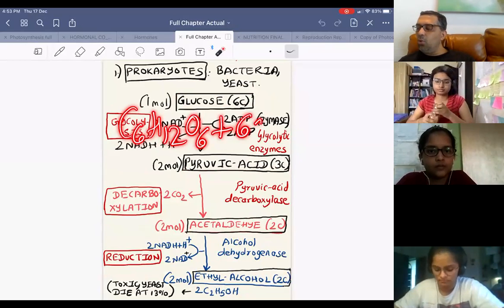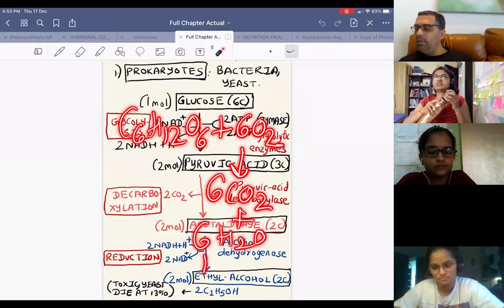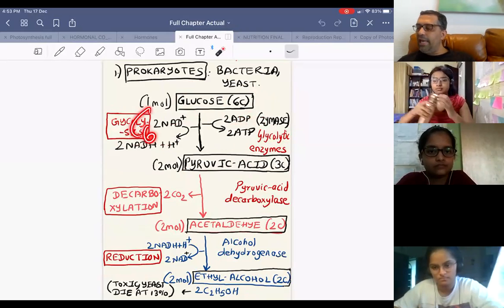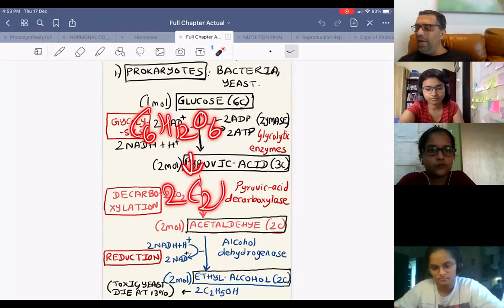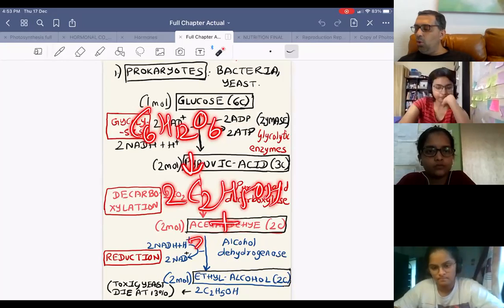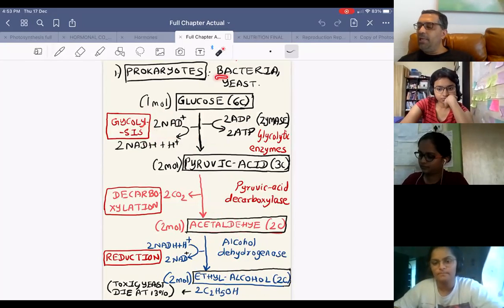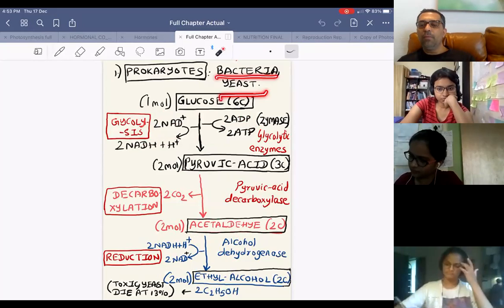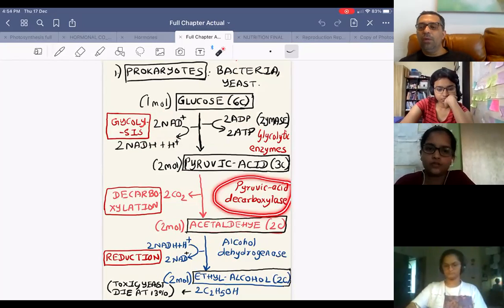C6H12O6 plus 6O2 gives you 6 CO2 plus 6 H2O. Sorry, C6H12O6 gives you 2C2H5OH plus 2CO2 plus only 2 ATP. And that is anaerobic respiration, which takes place in bacteria and yeast. Which is the enzyme involved there? Pyruvic acid decarboxylase.